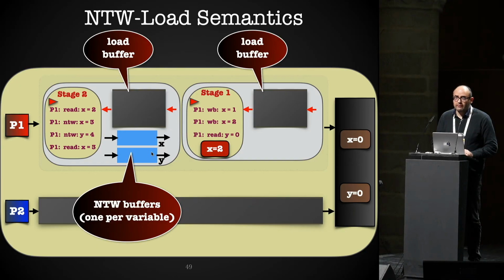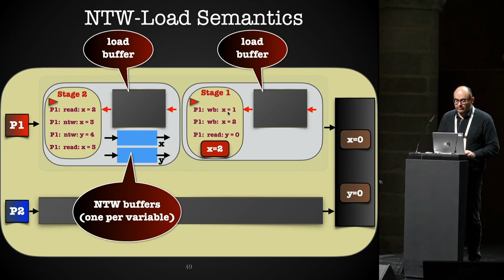But this is not enough, because, for example, you see here this NTW on X cannot overtake the write back on X from the first stage. So there is some kind of causality between these stages. We cannot allow anything, and therefore we need to add some component to maintain this causality.